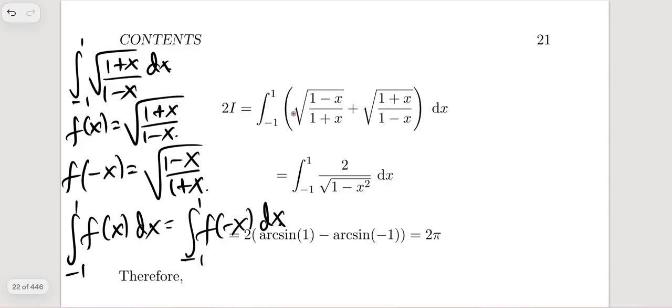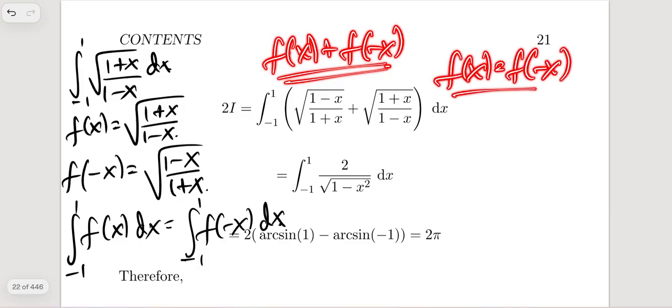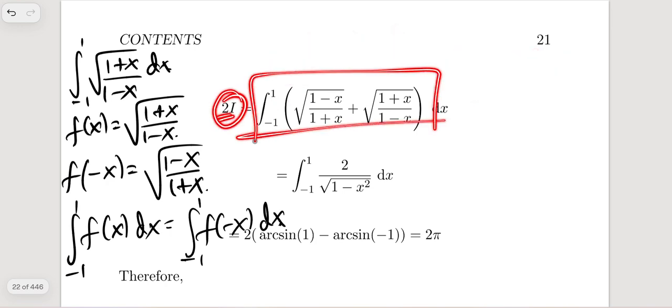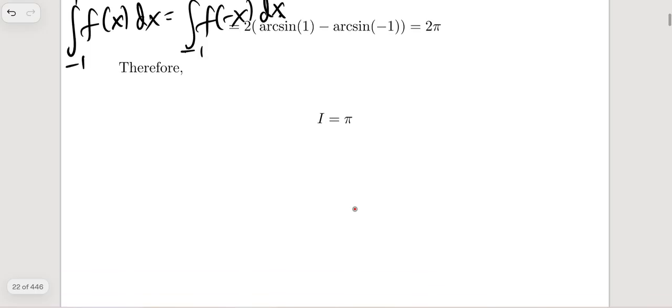So we just added f of x plus f of minus x, and we know that the two integrals are equal, and that's how we can write this as 2 times the integral, where we added the functions together. And there we have again reached the same spot where we reached a while ago. So that's how you can evaluate that integral, up to pi.